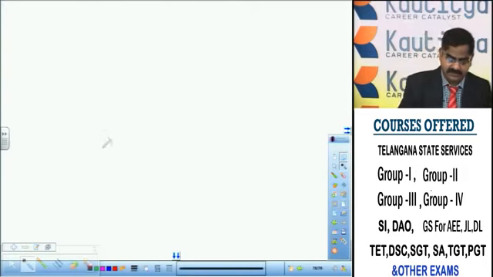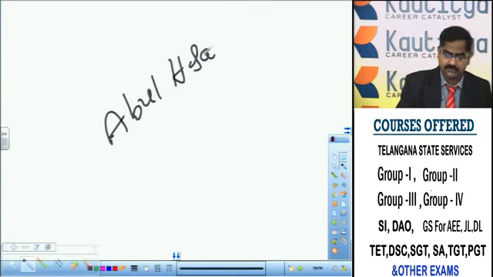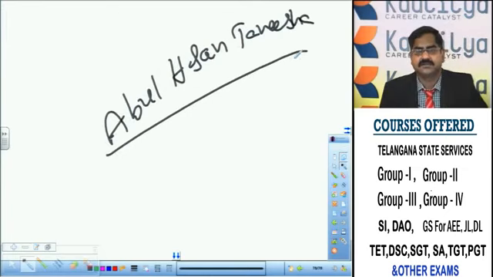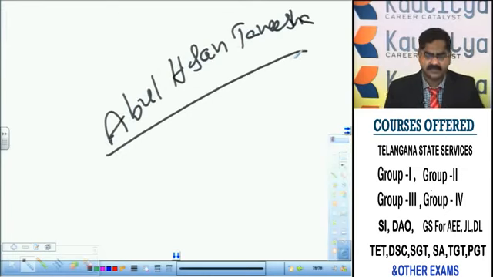After Abdullah Qutub Shah, Abul Hasan Tanisha came to rule. He is the third son-in-law of Abdullah Qutub Shah. There are so many stories about the origin of Abul Hasan Tanisha. Some people call him a local person who was brought up by a weaver community at Siddipet in Medak district. Some people believe that he came from Persia and came to Golconda as a trader. He had a distant relation with the Qutub Shahi dynasty, and later he rose to prominence. The second story is the more believable one. He came from Persia as a trader who visited the Golconda kingdom, and later he was elevated to the position of a great noble personality in the Golconda kingdom.